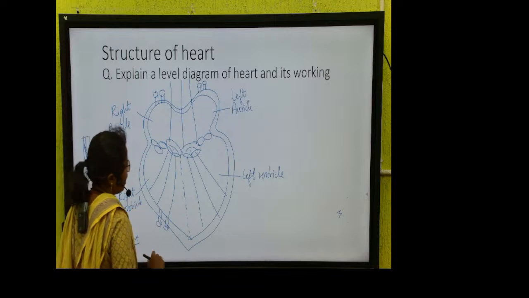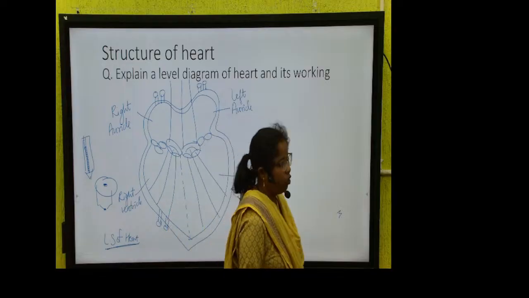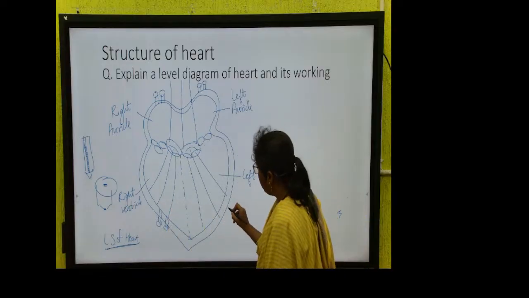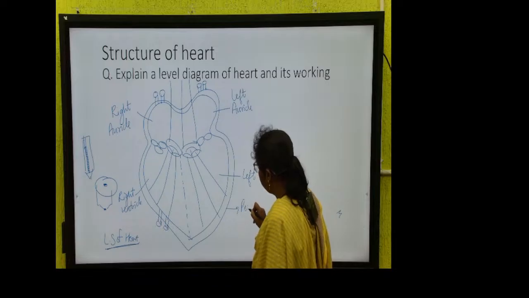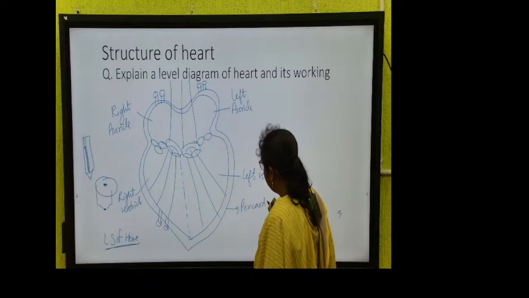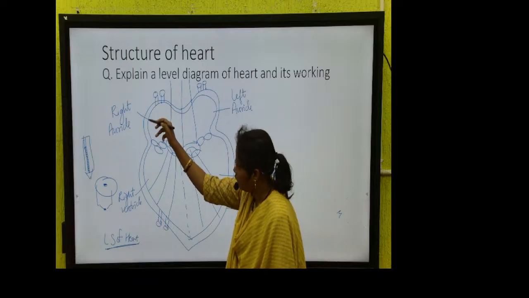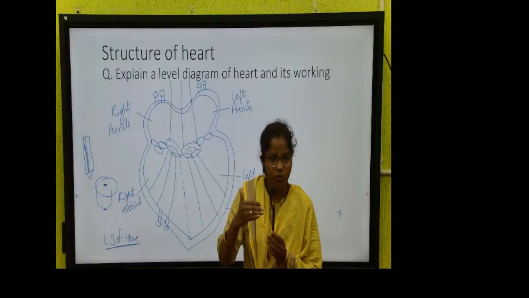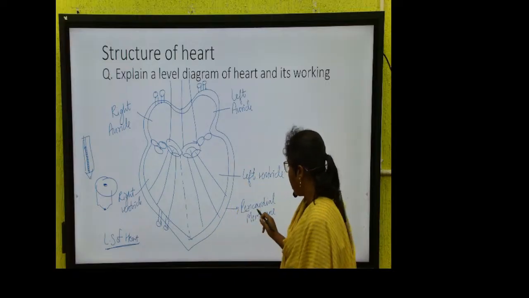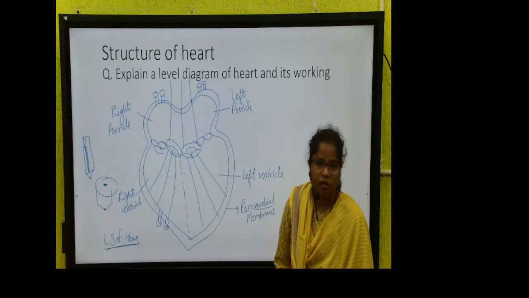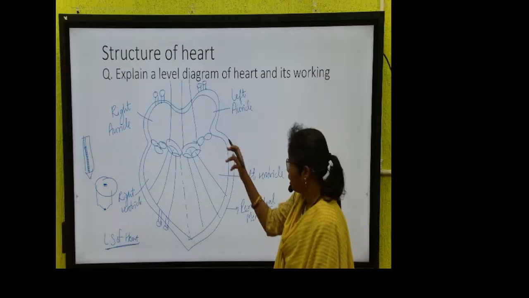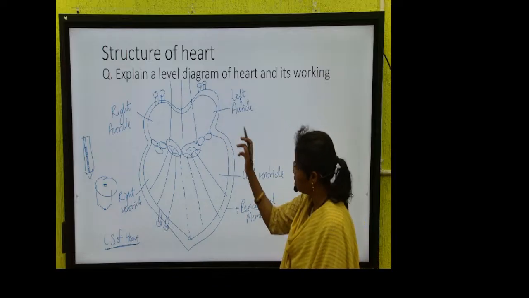Okay, and as we know that the heart is a very delicate organ, so it is surrounded by a membrane called pericardial membrane. Keep listening and understanding, you will learn it very fast. Okay, why is it called pericardial membrane? Because it is surrounding the periphery, it is surrounding it all around, so that is the peri. Cardiac is the second name of heart. You say the specialist of the heart is called a cardiologist. Okay, so it is peri, that is the periphery, cardial, and the membrane which is surrounding it, so collectively it